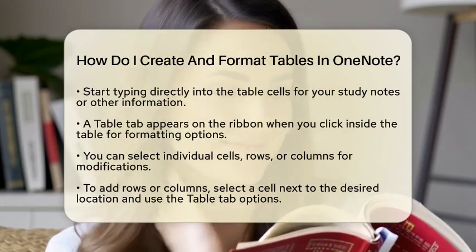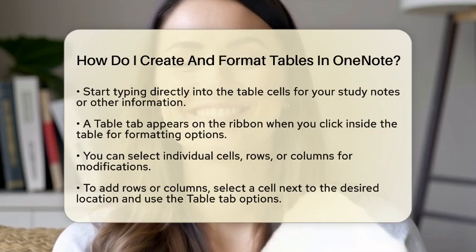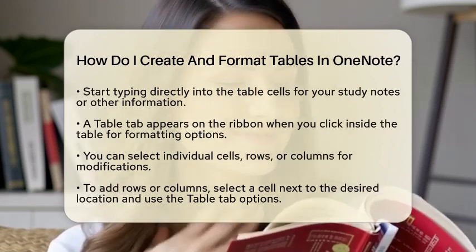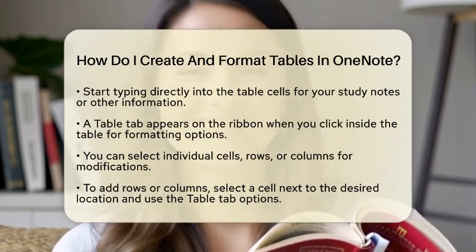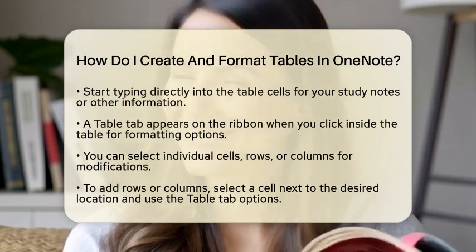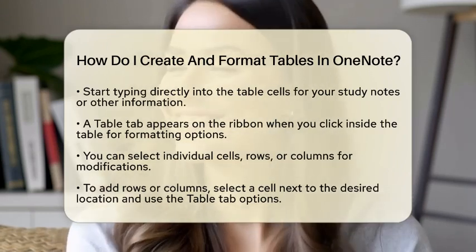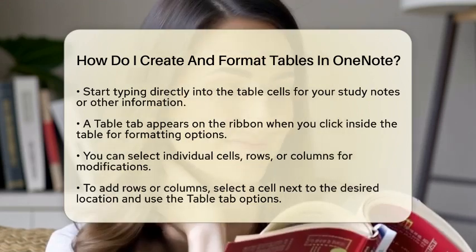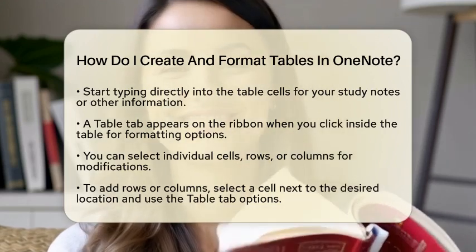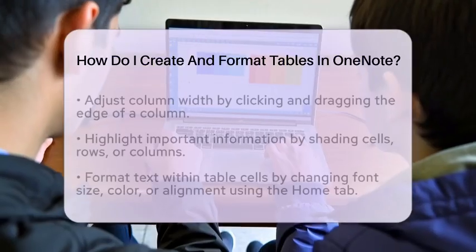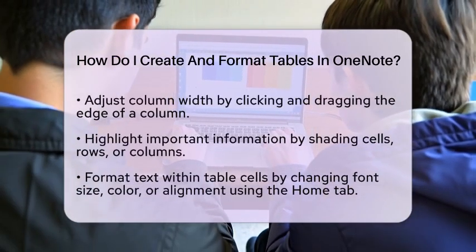If you want to add more rows or columns, simply select a cell next to where you want the new addition. Then, use the options on the Table tab to insert them. You can also adjust the width of columns by clicking and dragging the edge of a column until it fits your needs. To highlight important information, you can shade cells, rows, or columns.